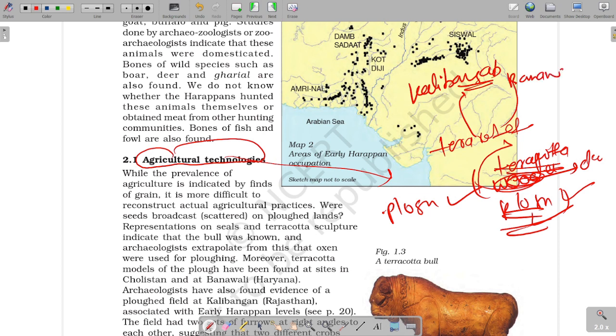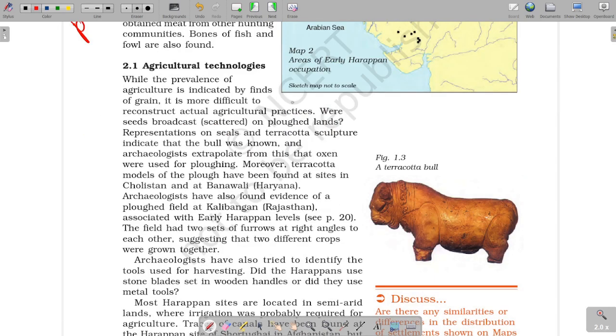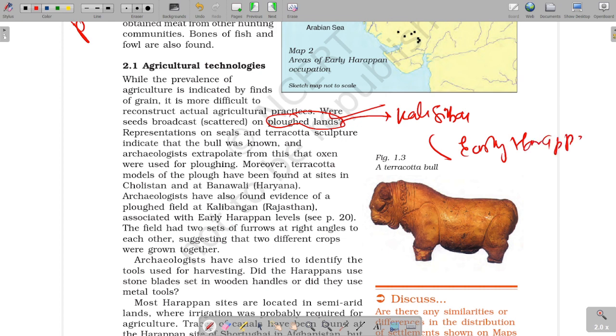Banawali, Cholistan. We have found plowed fields, plowed lands. These have been found at Kalibangan, which is an early Harappan site. Here two sets of furrows are used, which indicate two crops, as we have discussed earlier.